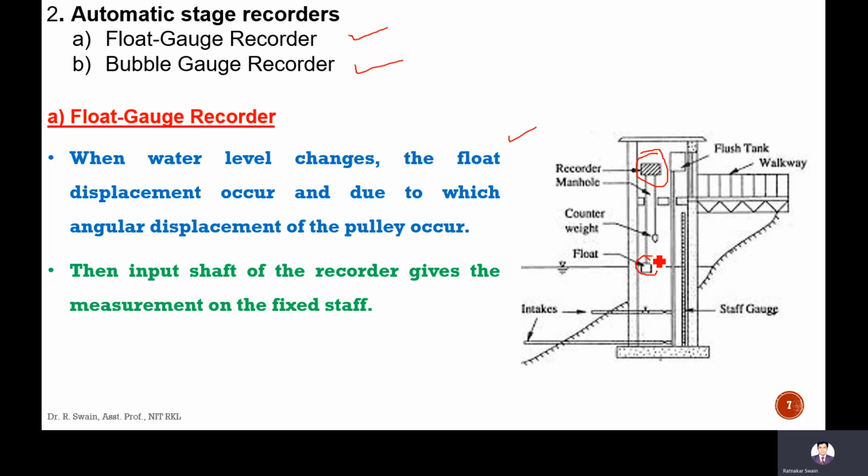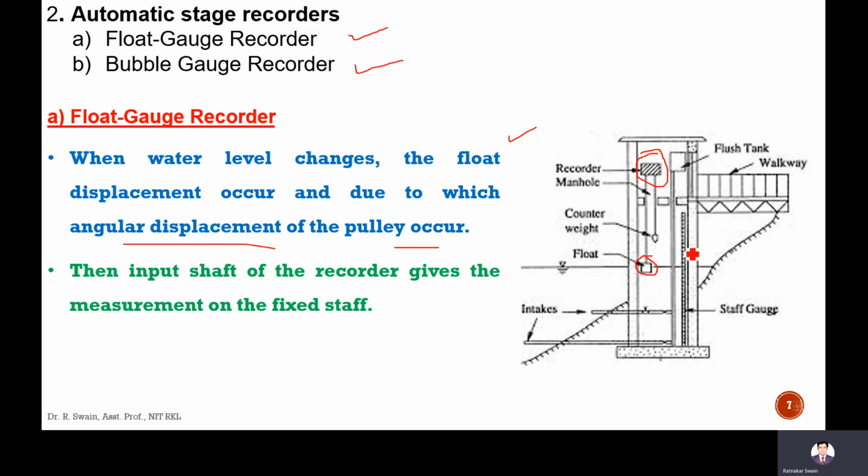When the float moves, angular displacement of the pulley occurs, and the recording is done from that displacement, whether positive or negative.